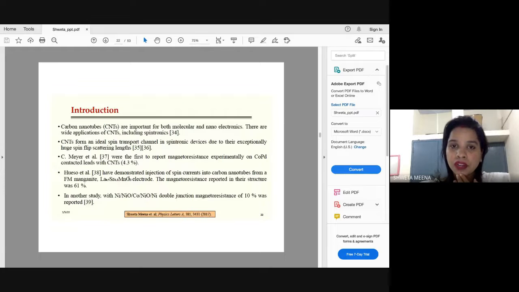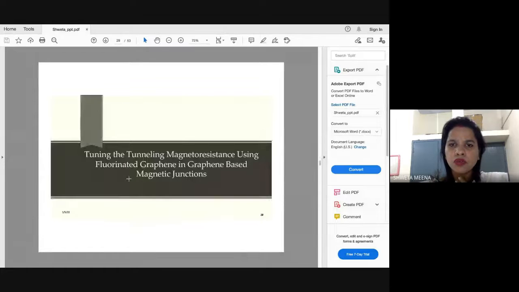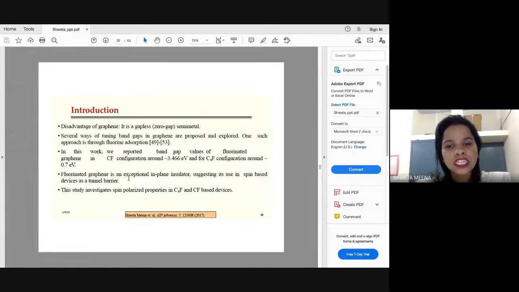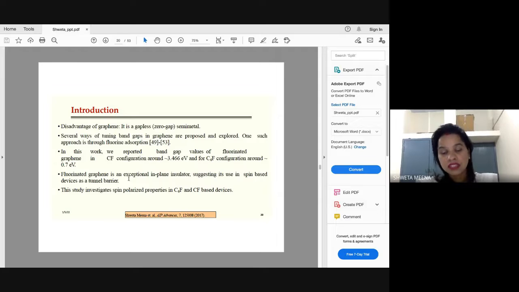So if not perpendicular, what other way can we manipulate? I'm not talking only about graphene here. You can explore materials in n number of ways. You can just provide an electric field to your material and check what changes you are getting in your material. You can functionalize your material. So in this work we have functionalized graphene with fluorine, and we have checked whether there are any changes in the properties of graphene.